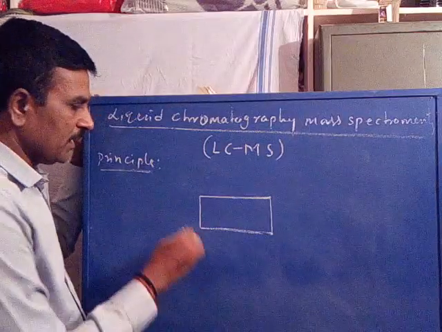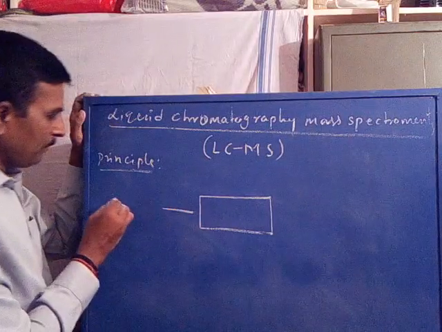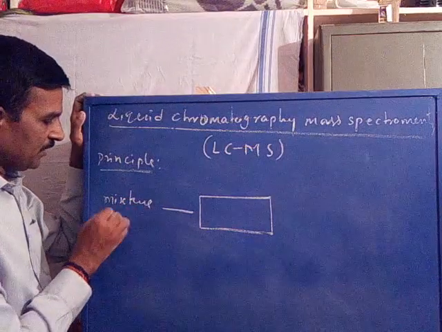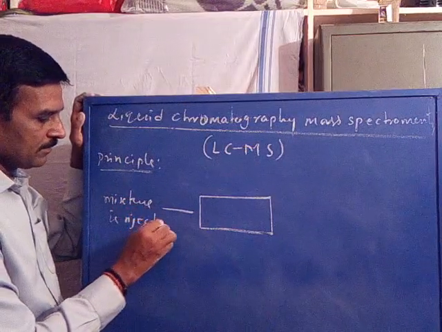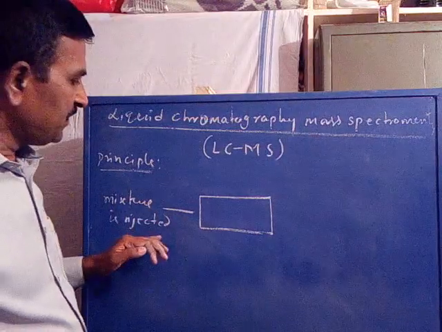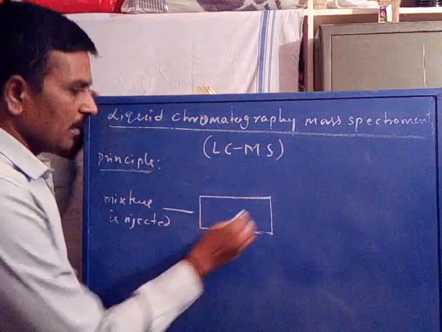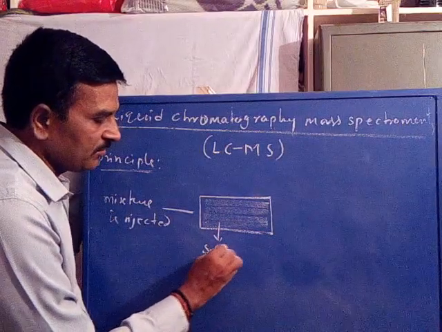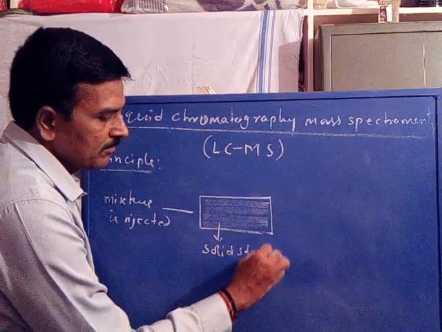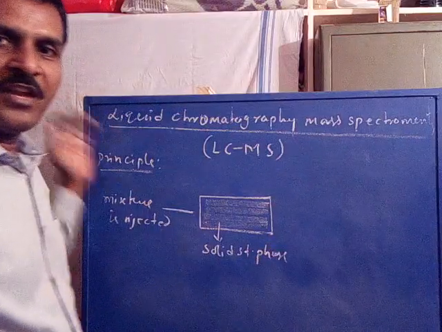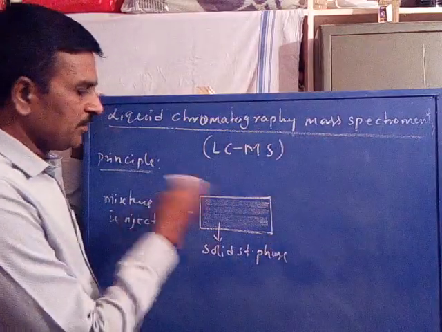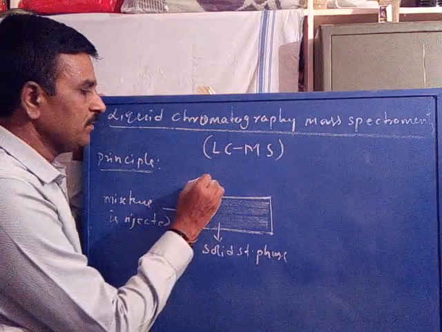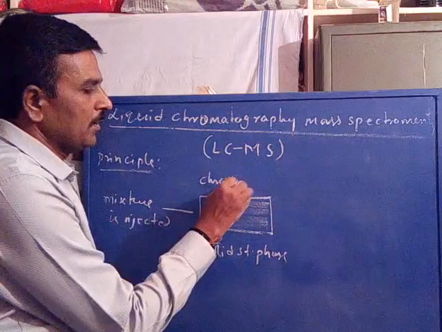This is the chromatographic column, where the sample mixture is injected. The mixture is injected into the chromatographic column, which is packed with a solid stationary phase.